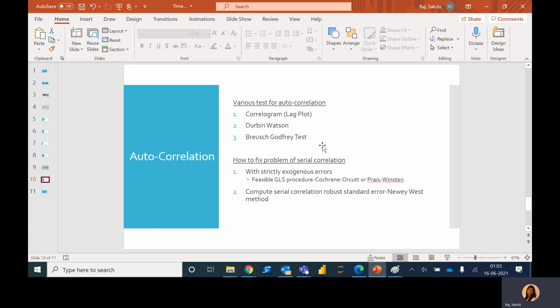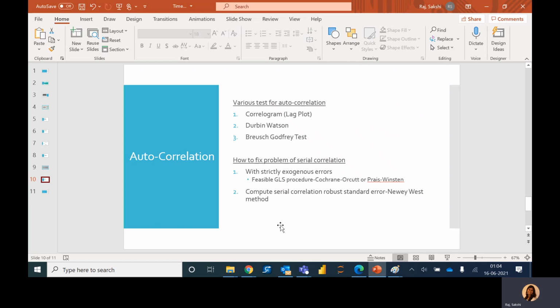Let's see how we can fix the problem of serial correlation or autocorrelation. For the process, there are certain steps. As a first step, we run an OLS regression of yt on all the independent variables x1, x2 until xk, and then get the OLS residuals for all time periods.